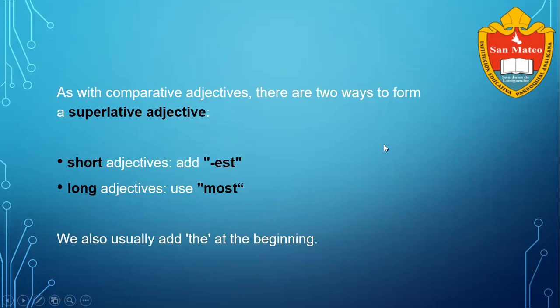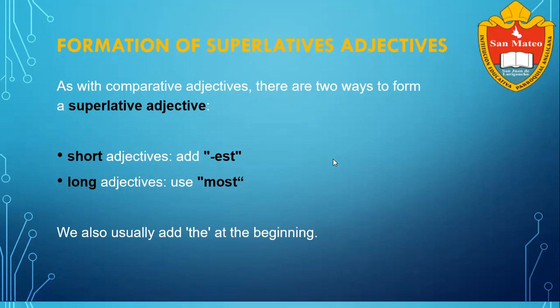Thank you. Let's continue. Now we're going to mention some formation of superlative adjectives. How can we form that? As with comparative adjectives, there are two ways to form a superlative adjective. Use est with the short adjective, and use most with the long adjective, but we also use the at the beginning. Let's explain a little bit more.